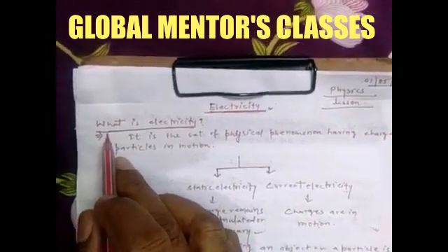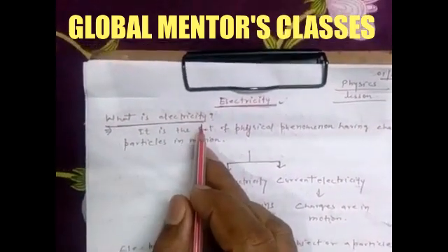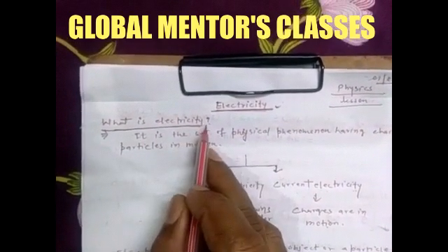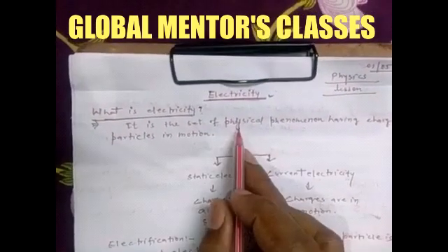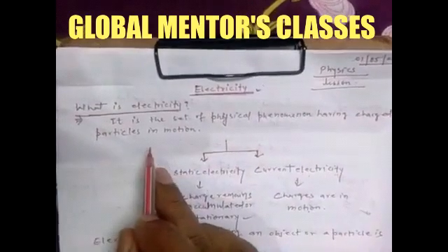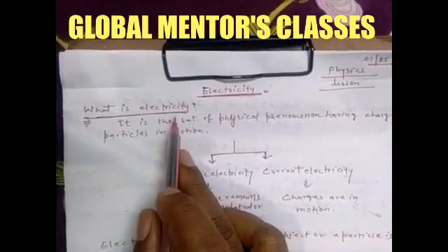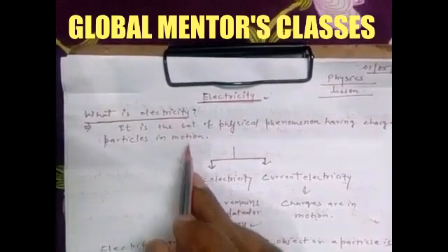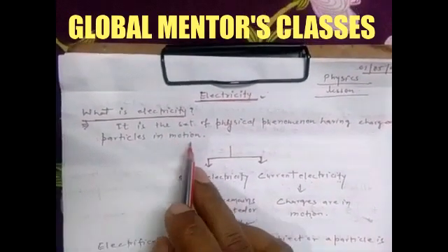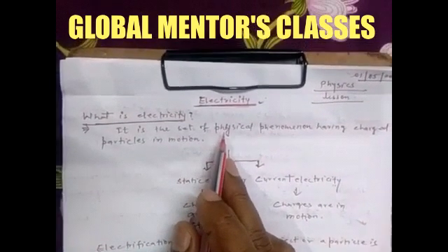Now I want to start with a question: what is electricity? It is the set of physical phenomena involving charged particles in motion. So electricity is a branch of physics that deals with the study of charged particles which are in motion.